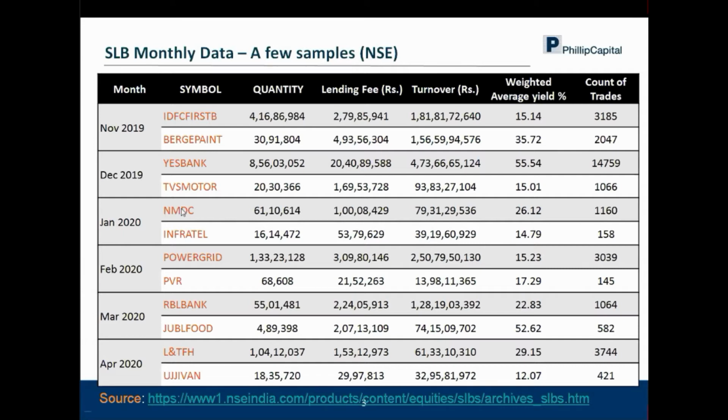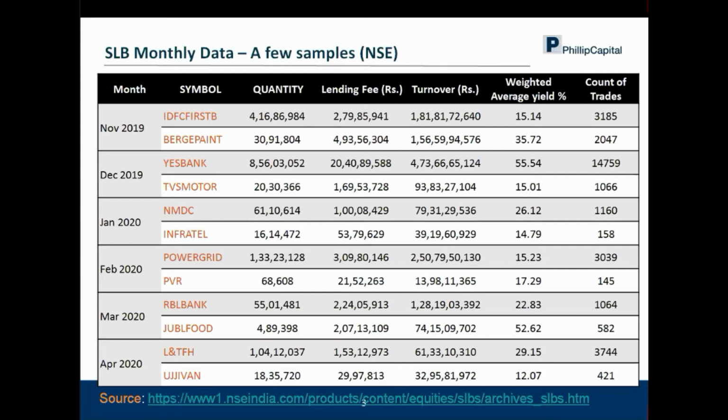If I look at December, there was Yes Bank and TVS Motor. The quantity of shares for Yes Bank is close to 8.5 crores. For TVS Motor, it is 20 lakhs, so it's a pretty huge number. The turnover you can very easily see is some 93 crores. The weighted average yield was 15%, and the count of trades is just 1,066. So there are trades happening. The only thing is, one has to be more vigilant about the stocks which you hold and the opportunity which might be there, and then it becomes quite a good trade for both the lender as well as the borrower.